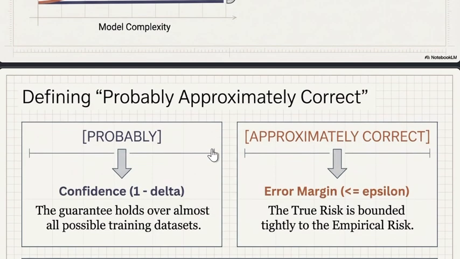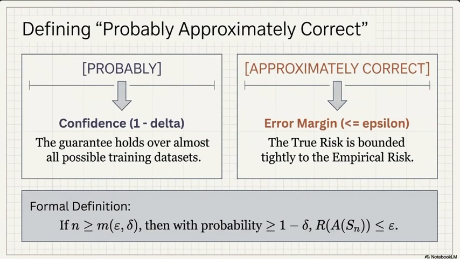Now PAC. PAC learning has two parts. First is probably, which means the guarantee holds for most training samples with confidence 1 minus delta. And second is approximately correct, so the true risk is within epsilon of the target. So if the sample size is large enough, then with high probability the true risk is at most epsilon. We can say it like that.